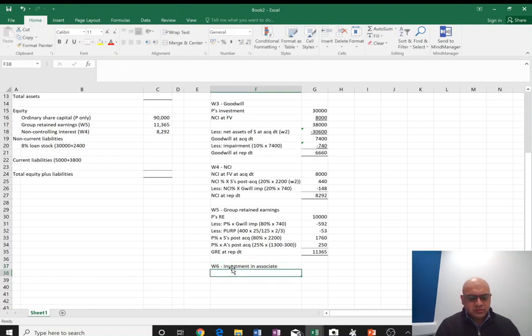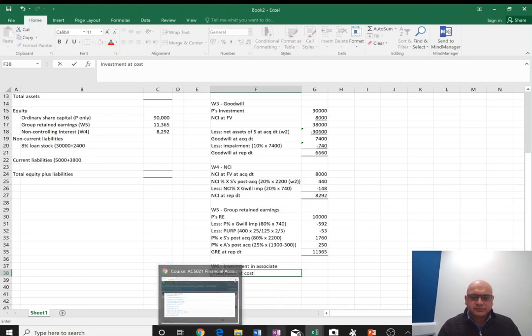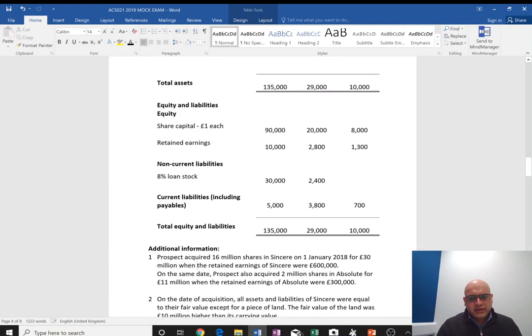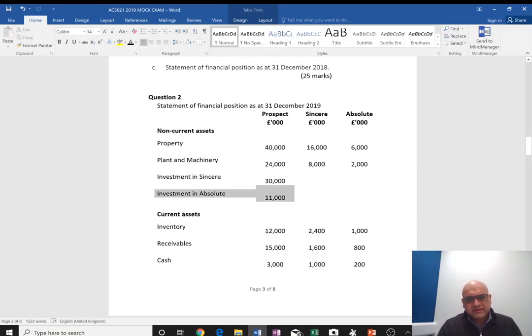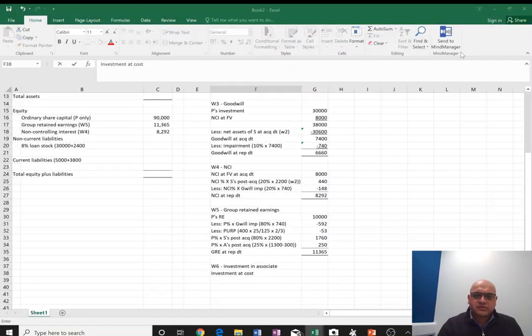And we know parent investment, cost, how much they had invested at the start. If we look at parent's books, we know how much they had invested. They had invested 11 million pounds or 11,000. That's their cost. It hasn't been changed since.